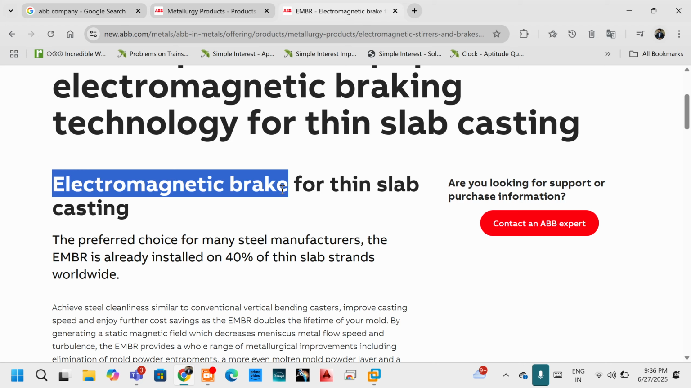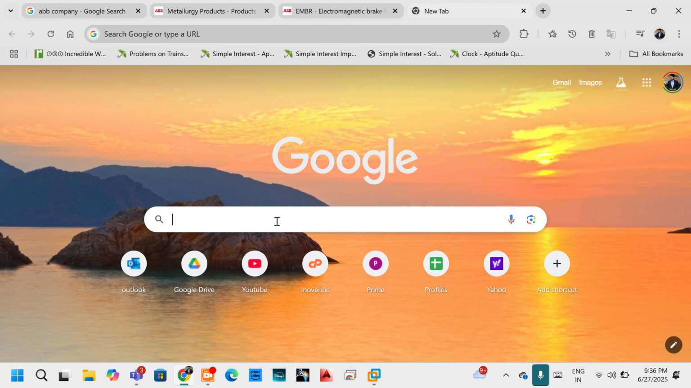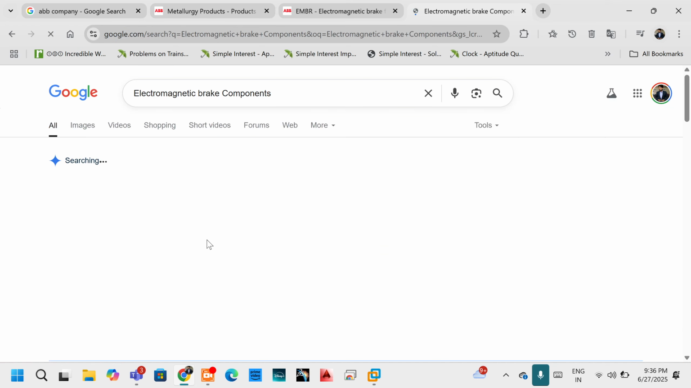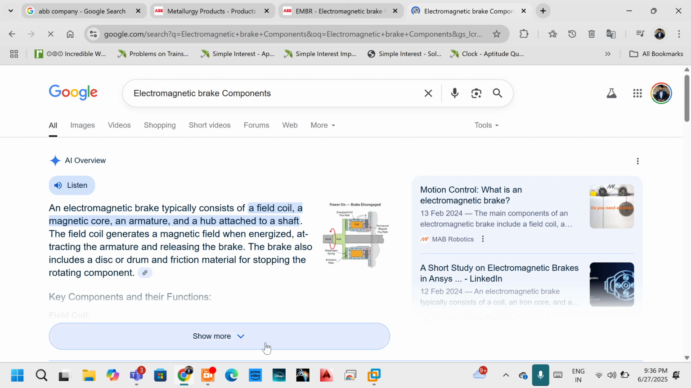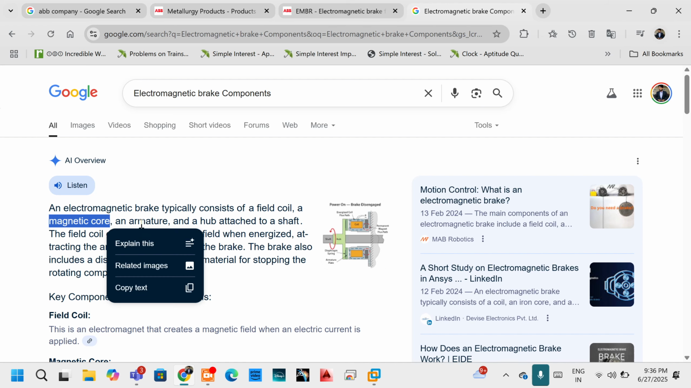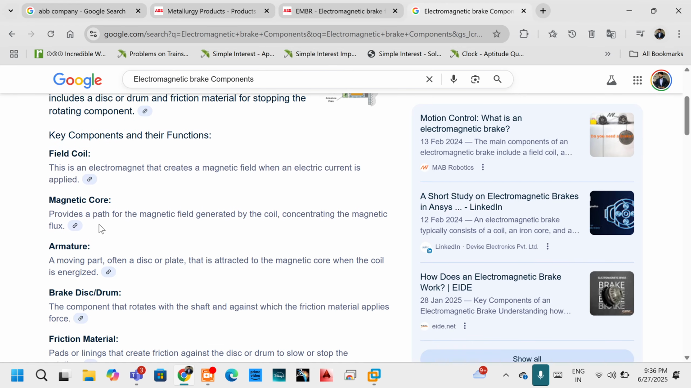So I'll say electromagnetic brake. Take this, and let us say I'll just go to the next tab and I'll say electromagnetic brake components. You just do a research case, right? It will say what all things are required. We require a field coil, a magnetic core, an armature, a hub attached to a shaft, right? So a lot of other things are there.